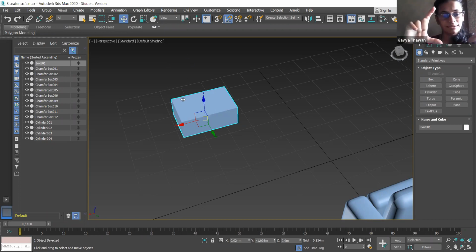So in window selection, what happens now? Suppose there are 10 objects. If you take all those 10 objects into your selection cycle, those 10 objects will be selected, else it won't be selected. In window selection, only those objects that are completely inside the window are selected. Like, there are 2 boxes over here.